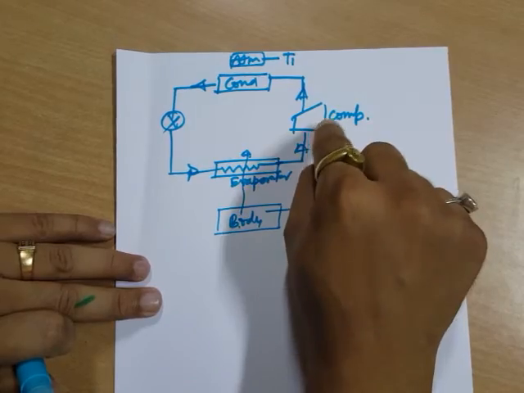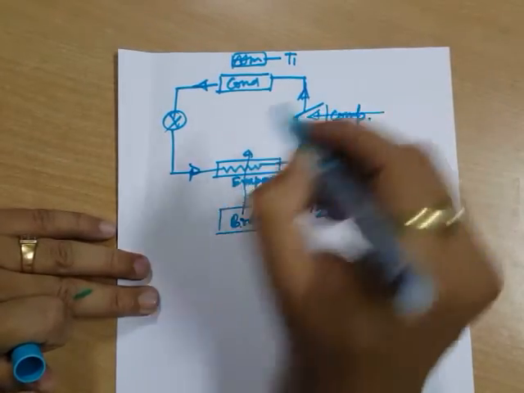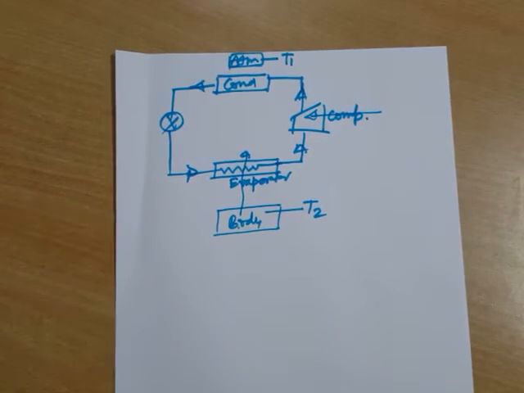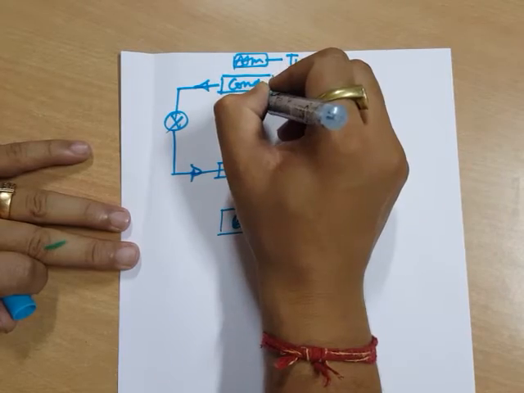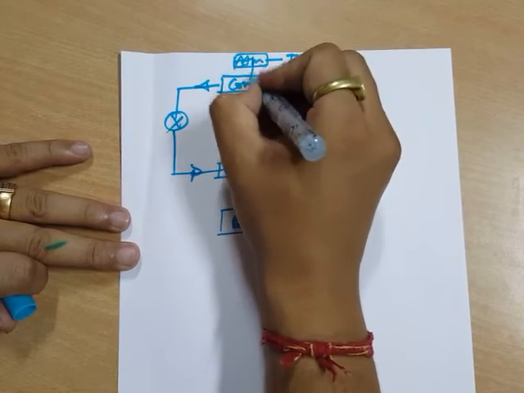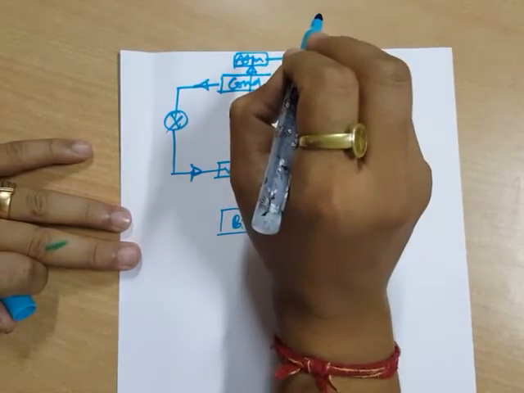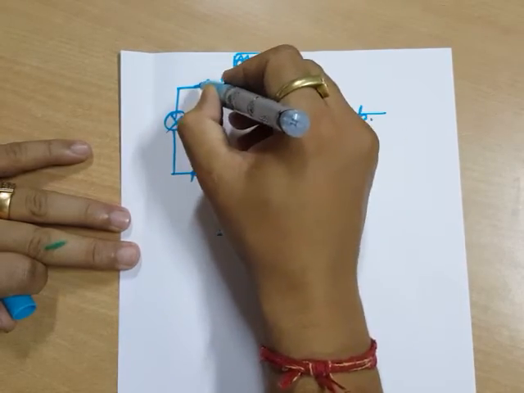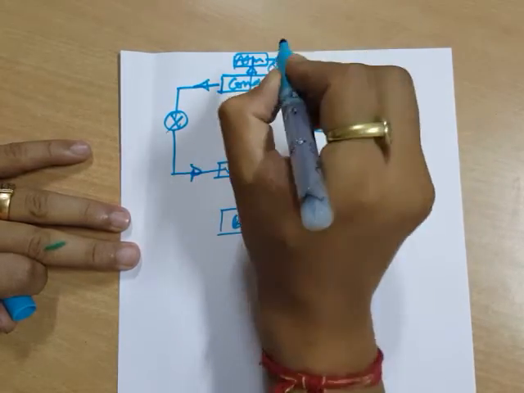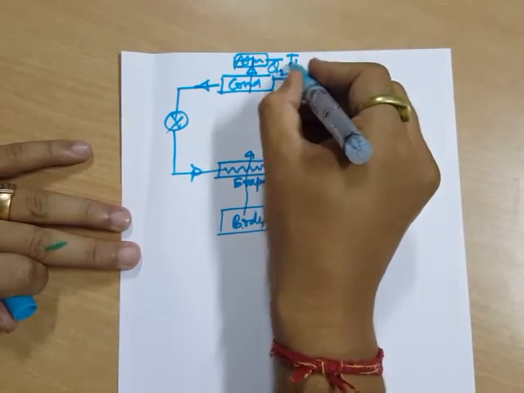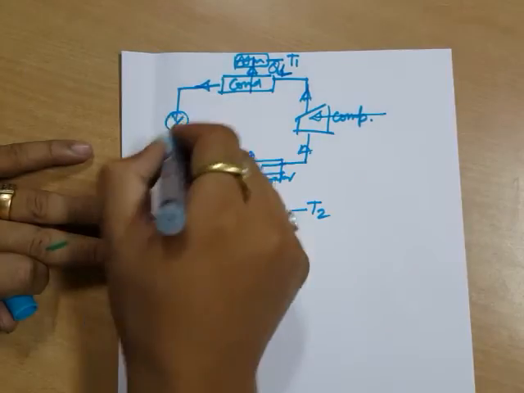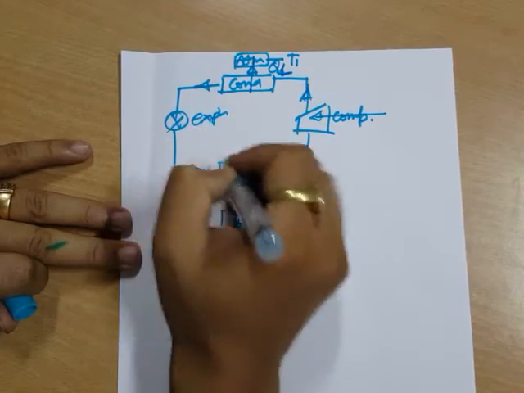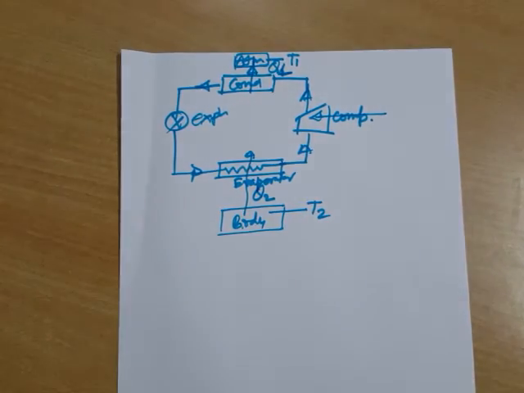Here the compressor does work on the vapors, increases their pressure and supplies it to the condenser, where the compressed vapor releases latent heat of condensation and cools down to liquid state, here Q2. If this is 1, let us say this is Q1, let us say this is Q2. And then it comes back to this expansion valve where the pressure drops, and in this way our refrigerator works.